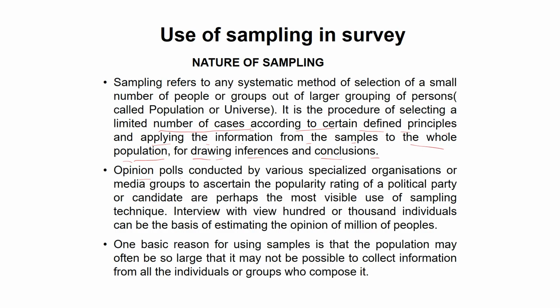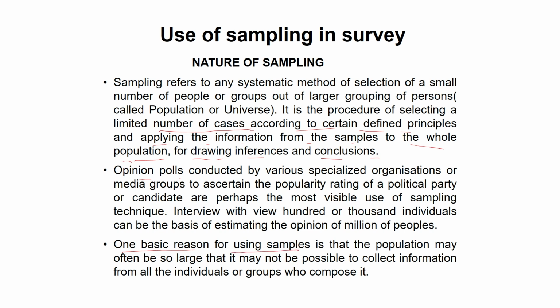So, opinion poll is a very famous and known example of sampling. It is not possible for the media house to reach all the 2,000 people at a time, and it will be very expensive for them also. So, they choose 200, ask their opinion, and on the basis of that they set their opinion poll.